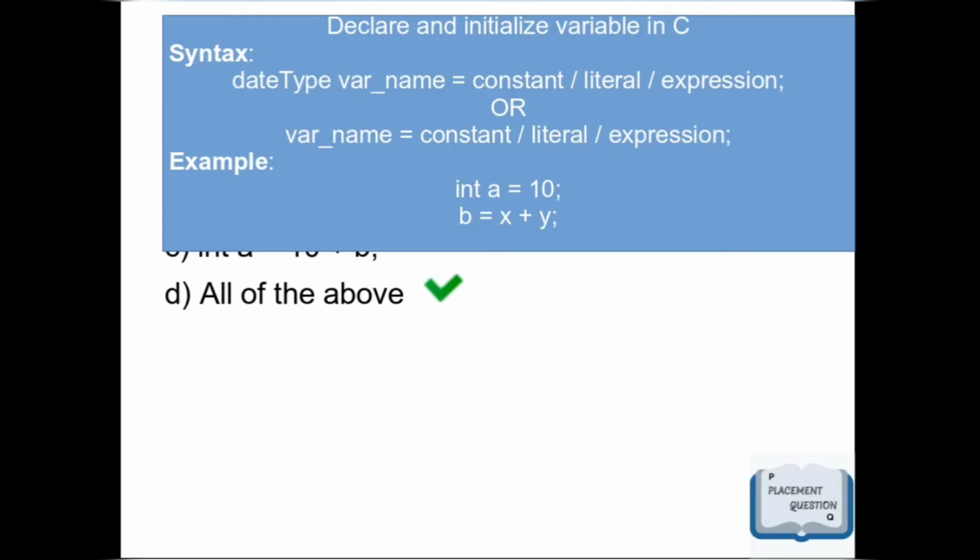For example, int a equal to 10. Here we are declaring an integer type variable a and assigning a literal value 10. In our second example, b is equal to x plus y. Here x plus y is an expression. Move on to the next question.